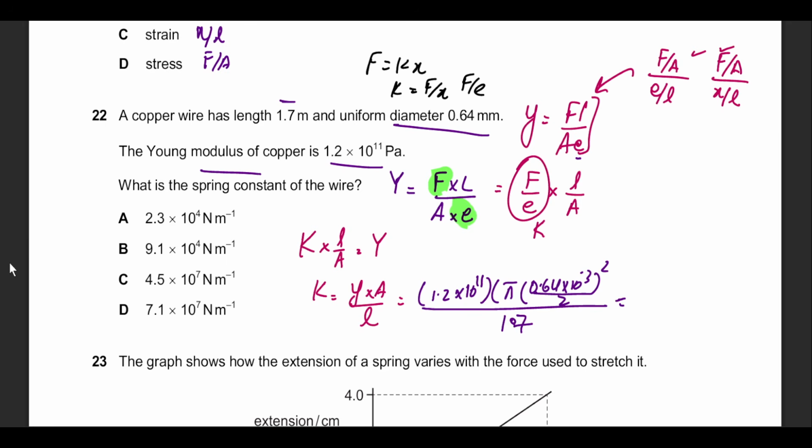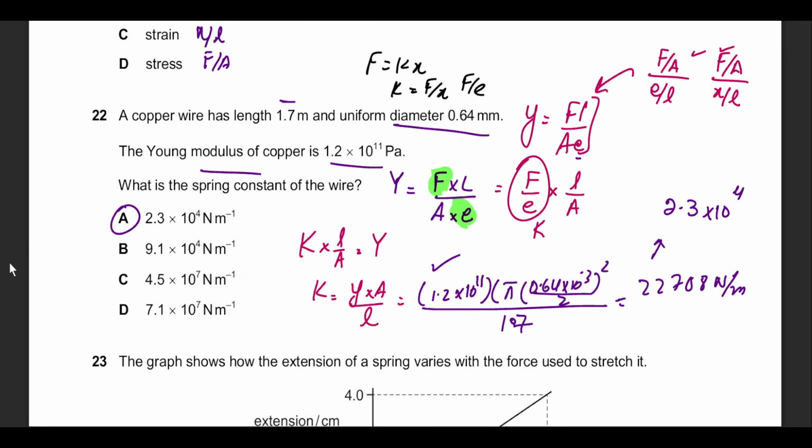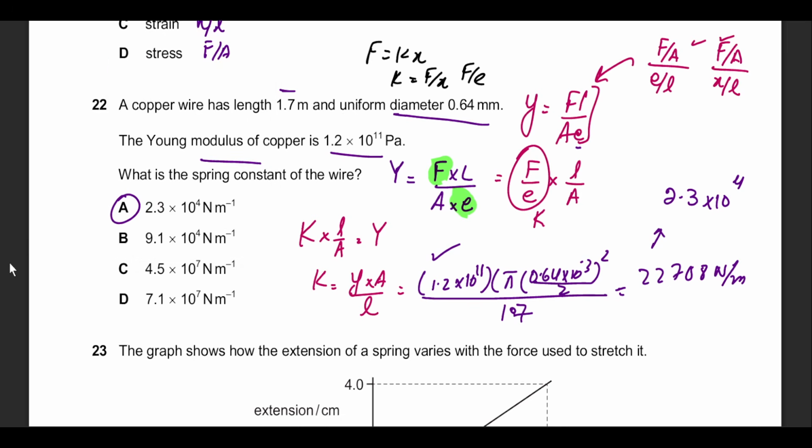When you calculate this, your answer will be 22708 newtons per meter, which can be rounded off to 2.3 into 10 raised to the power 4. That's going to be option A. Please perform the algebra correctly. Instead, I'm helping you understand and apply the equation.